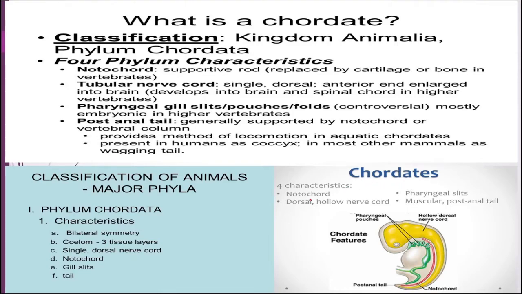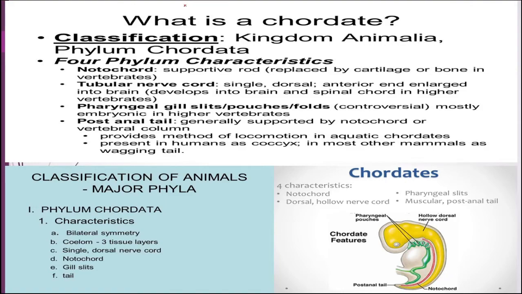See in this picture, here we can see the pharyngeal pouches, then the hollow nerve cord, this pink one here, the post-anal tail, and the notochord. Notochord is the supportive rod-like structure which may be replaced by cartilage or bones in vertebrates.